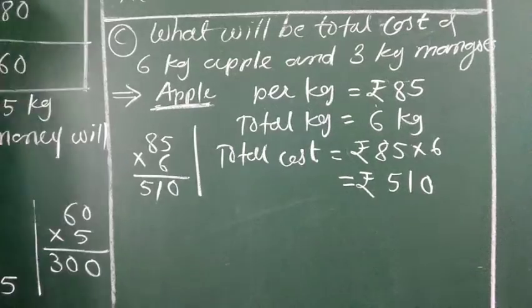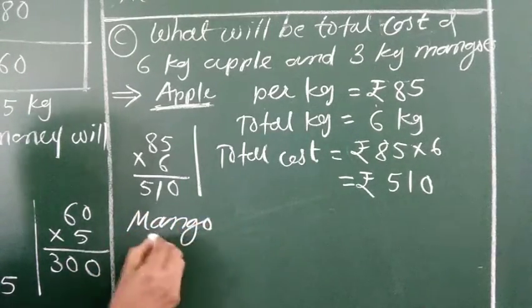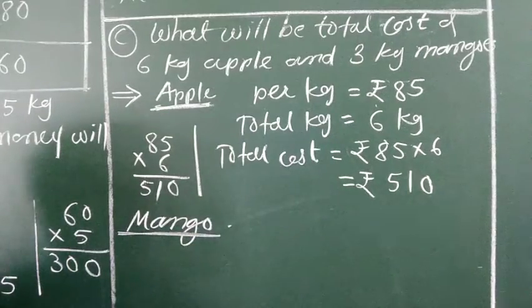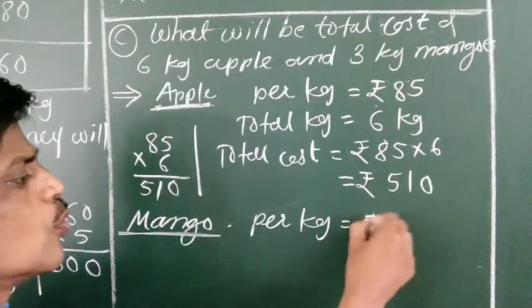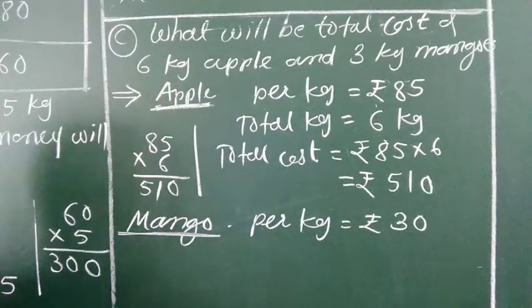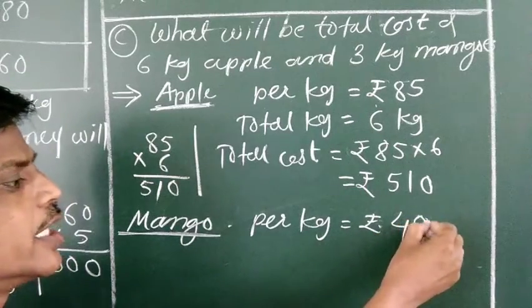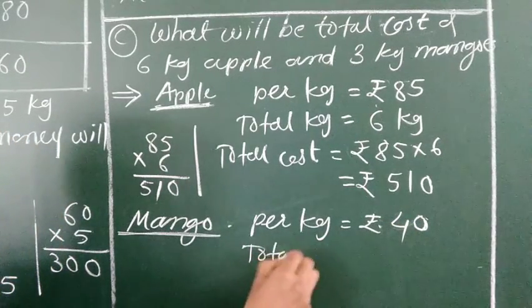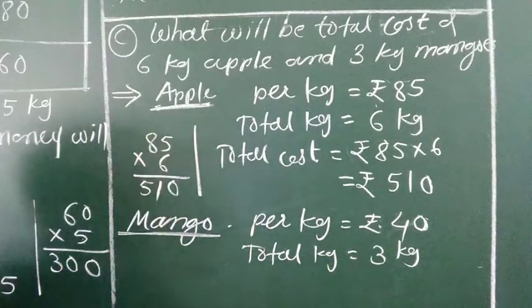Now next about what? Mango. How much is your mango per kg here? Sorry, per kg it is rupees 40, as per your table information. And now how many total kg?